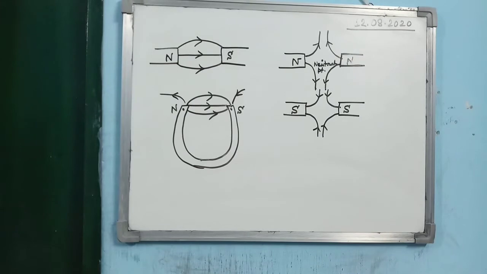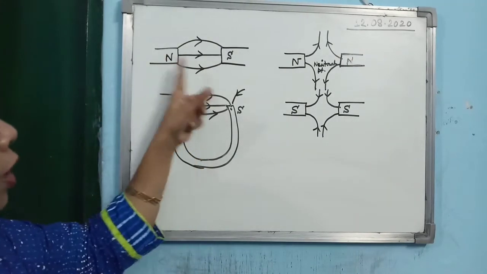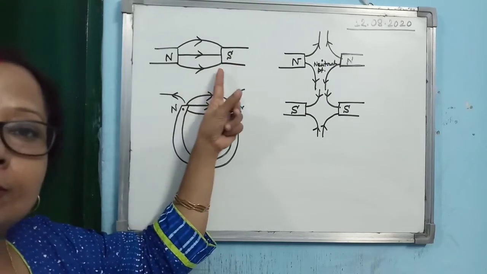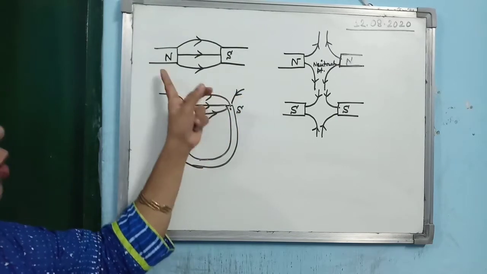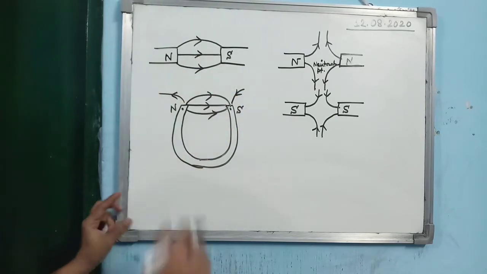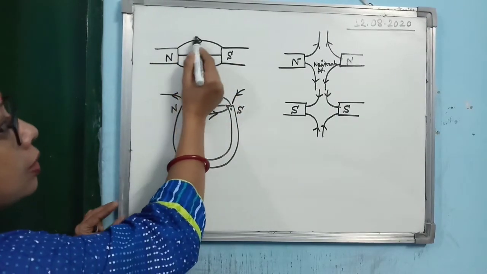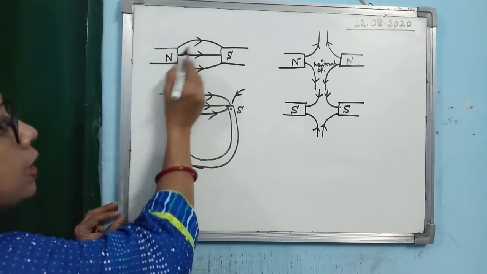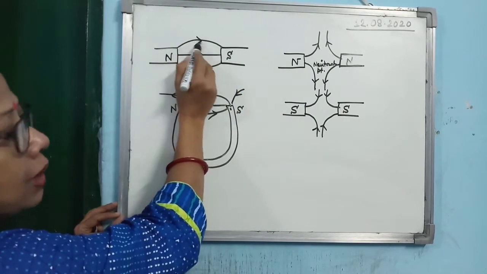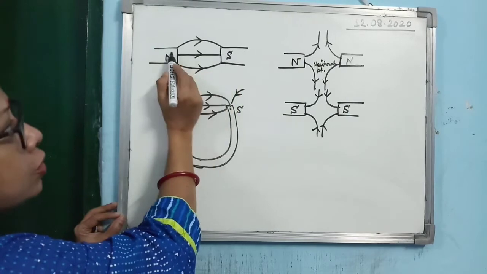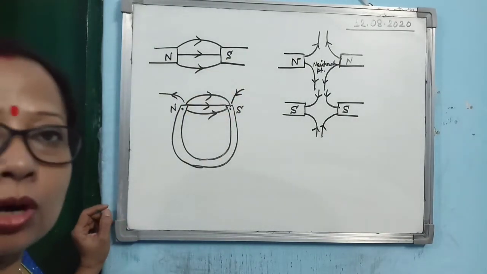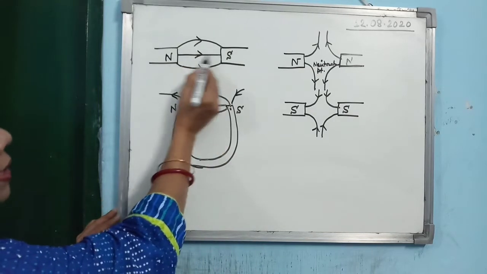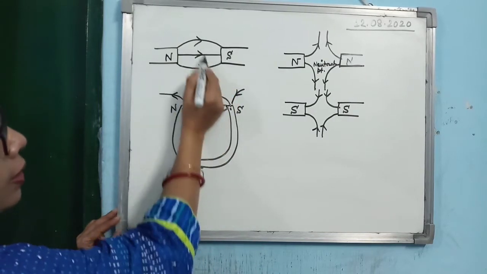Now here I have drawn few magnetic lines of force. Suppose you have taken north and south pole of 2 different magnets. Here remember, north and south of 2 different magnets. You have kept them side by side. Then what will happen? From the north, the line will go to south. Then you see how to give the arrow: away from the north towards the south. So it is north to south. Outside the magnet, what is the direction of the magnetic field? North to south. And exactly in between, it will be a straight line. Then it is a curve.